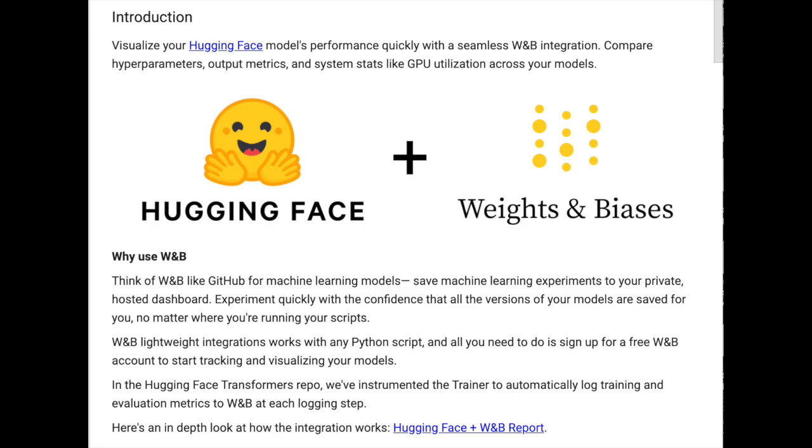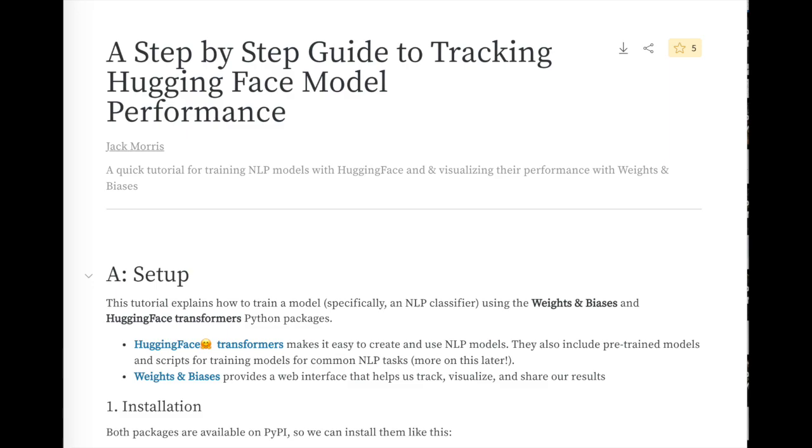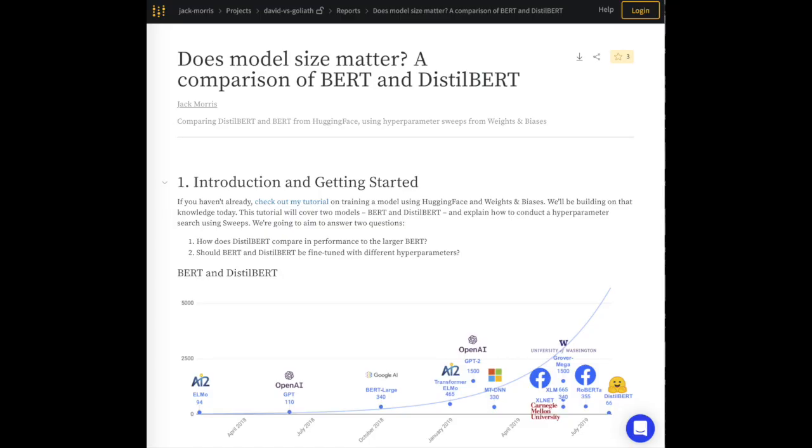Deep learning models are unfortunately highly sensitive to their hyperparameters. In the next article, we'll look at the massive performance differences when fine-tuning BERT or DistilBERT based on the setting of learning rate and batch size. Weights and Biases is a GitHub for machine learning models that allows easy visualizations of tweaking these hyperparameters. This quick tutorial shows how easy it is to integrate Weights and Biases with fine-tuning BERT on the Microsoft Research Paraphrase corpus. Weights and Biases is also becoming one of the best sources of free coding tutorials on the internet.